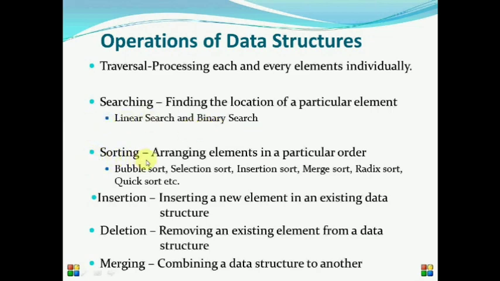Sorting means arrangement of elements of a data structure in a particular order. It can be in ascending order or in descending order. There are various sorting algorithms or methods, for example bubble sort, selection sort, merge sort, insertion sort, heap sort, quick sort, tree sort, etc.